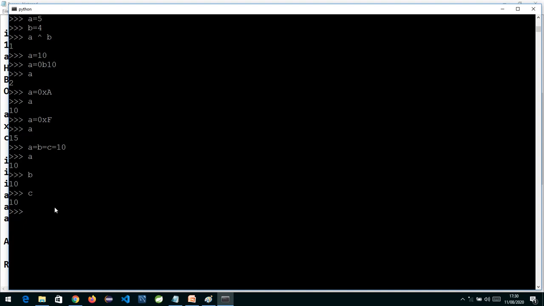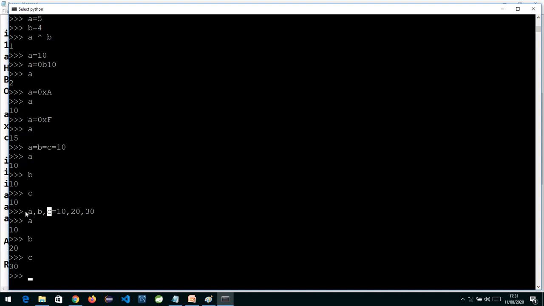Similarly, if you want to assign different values to different variables, meaning for A I want to assign 10, for B I want to assign 20, for C I want to assign 30, you can write A comma B comma C is equal to 10 comma 20 comma 30. If I press enter over here, you will see the value of A is 10, the value of B is 20, the value of C is 30. Basically we are assigning a tuple over here. This is my tuple and that tuple is getting unpacked and going to these variables.